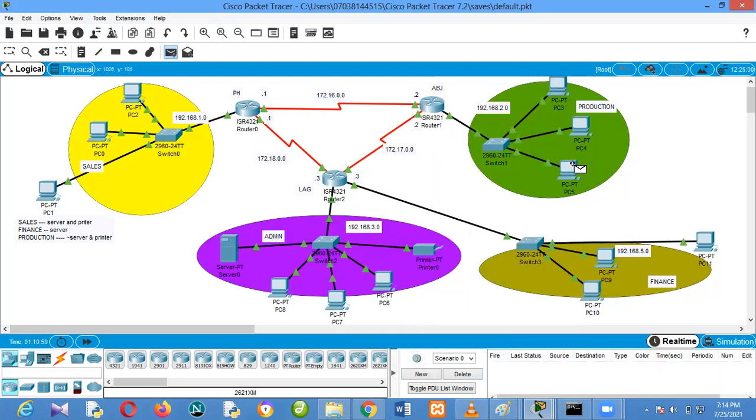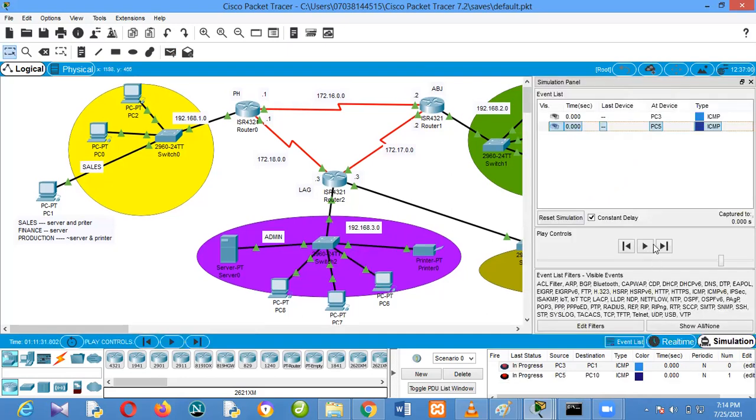But I cannot go from anywhere to any place here. It's going to fail. I can do it 100 times, it will fail. You can do it 1 million times, it will still fail. Okay, maybe we'll simulate it. I can ping from here to here because of the permit I did before. I can also ping from here to here. So let's simulate it. We play.